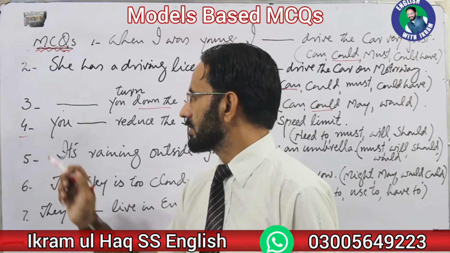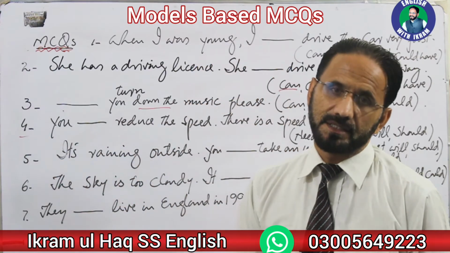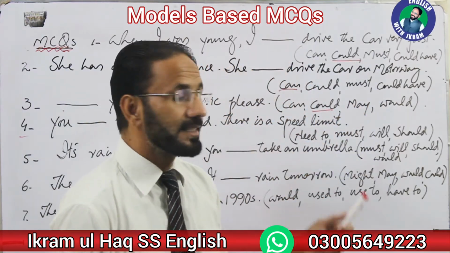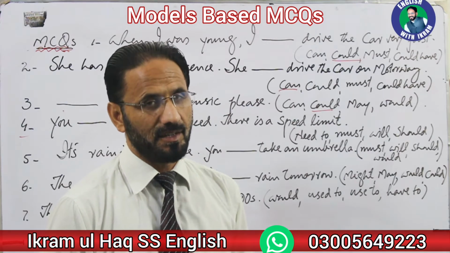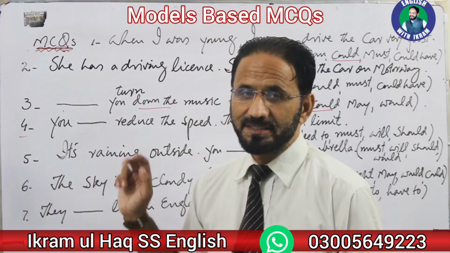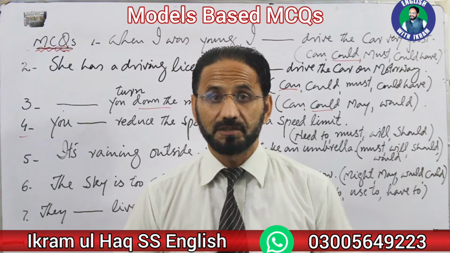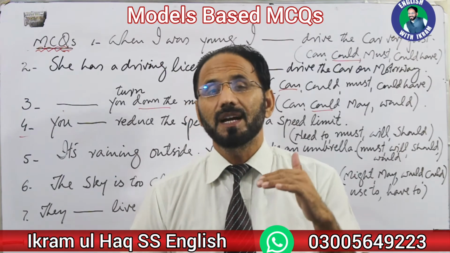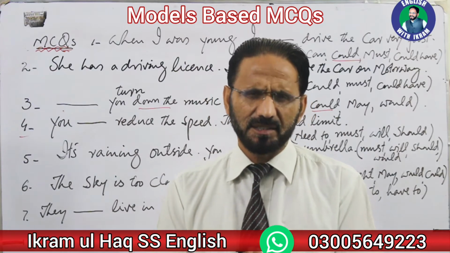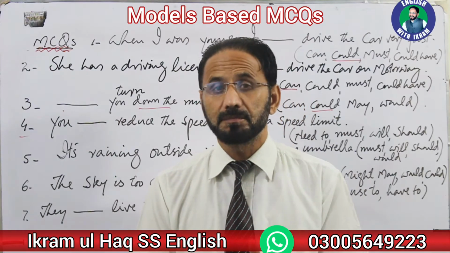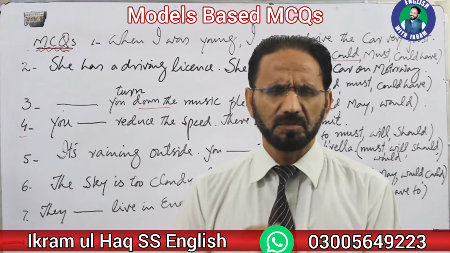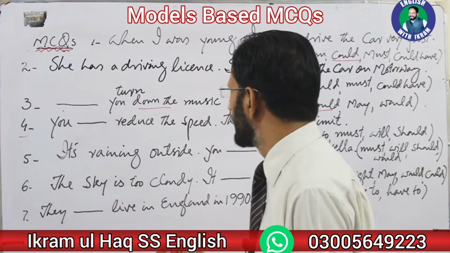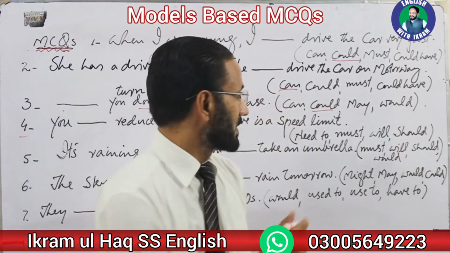Number 4. You dash reduce the speed. There is a speed limit. Now again look at the sentence structure. Here there is something which is compulsory for you. You have no other option. And when we want to express such sort of thing which is compulsory, very much important, mandatory for you, you are supposed to do it at any cost, for such sort of statements, we use the modal auxiliary verb must.